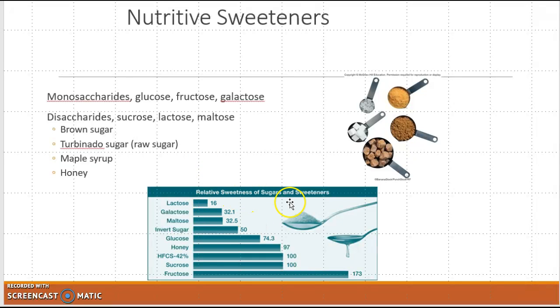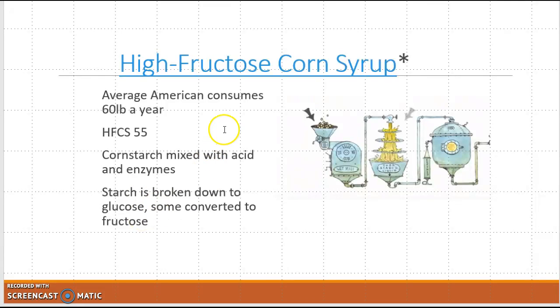And you can just see that these are the relative sweetnesses of different sugars. So lactose is the least sweet, fructose is the most sweet. That's why I mentioned that. Table sugar is fructose and glucose. So glucose is moderately sweet. Mix that with fructose, you get a pretty sweet flavor. And then honey is right there in the middle. High fructose corn syrup right along with that. High fructose corn syrup then, as you heard in your class, is 55% fructose instead of 50% in table sugar. And one of the concerns that we have, maybe the cause of obesity increase in use of this sugar, is that the way it's digested seems to be a little bit different.